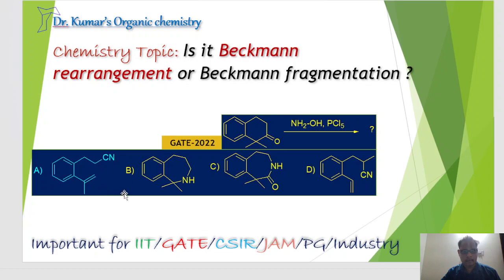Here four different options are there. Among the four, A would be the right choice. Now the question is whether compound A is a Beckmann rearrangement compound or a Beckmann fragmentation compound. To understand this concept, let us go into the details.